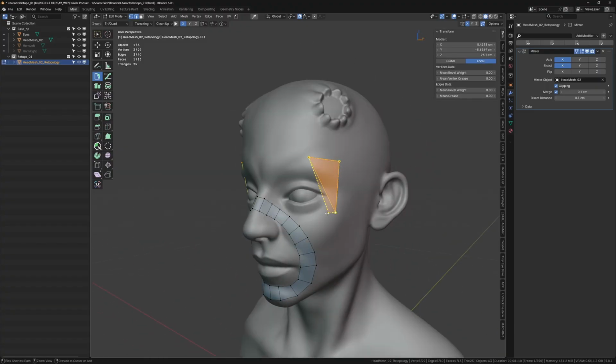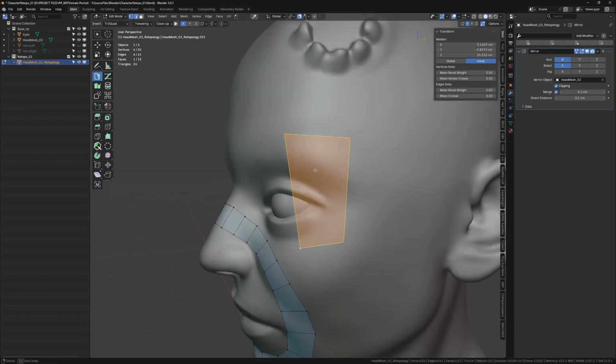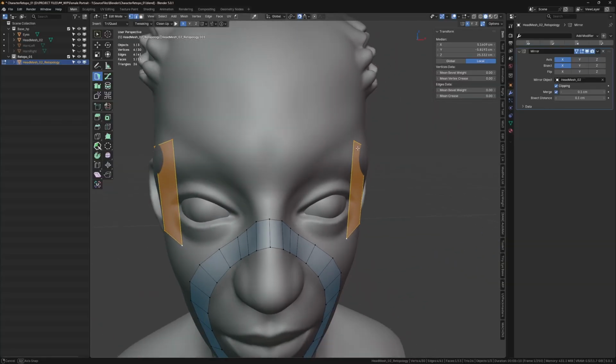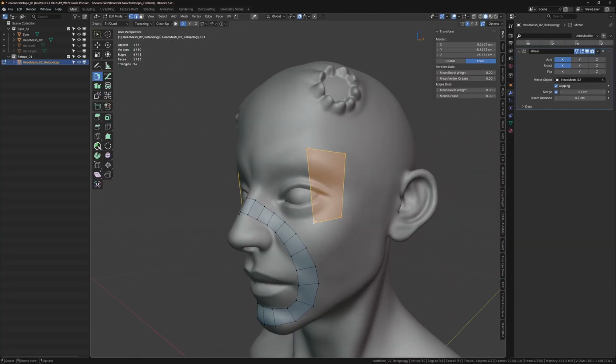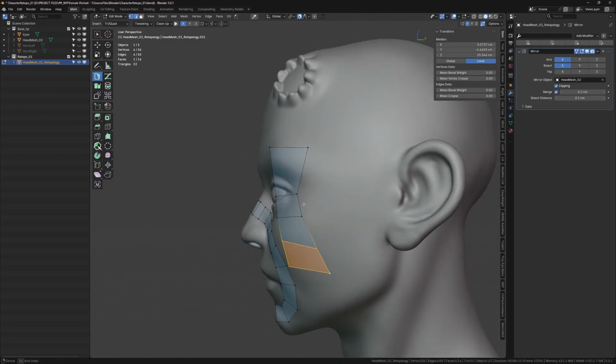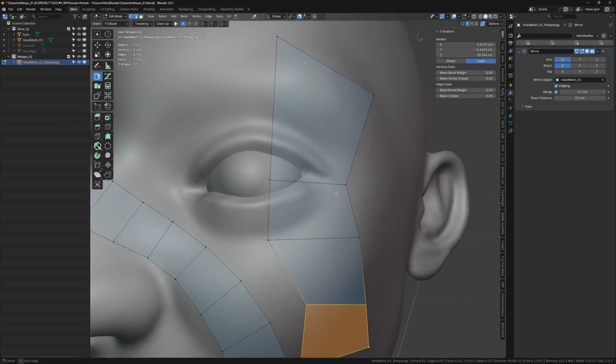Okay, let me create points here. As you can see, when I start creating using the pen tool from this add-on, it is snapping to the mesh. If I do it like this, it's going to snap to whatever is visible under my clicks. You can see every point is snapped to the surface.